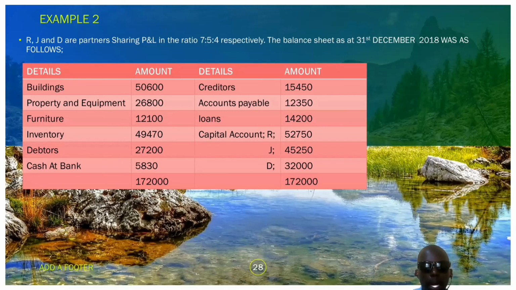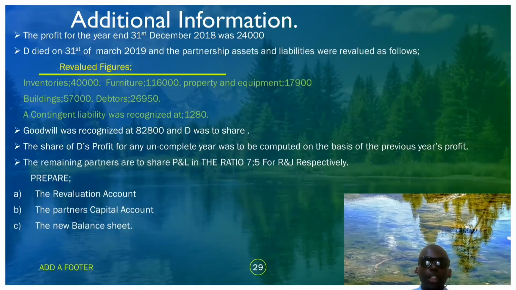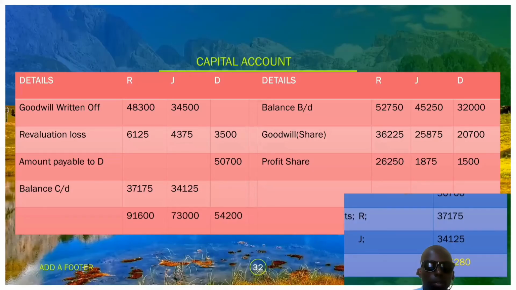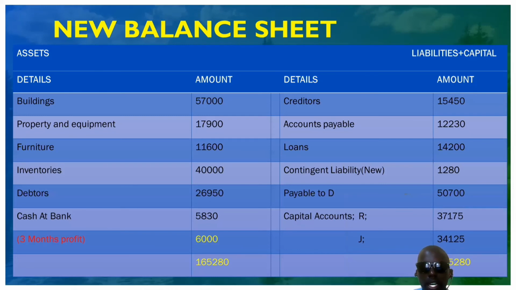That amount will remain because it has not been altered by anything. So it will remain cash at bank of 5,830.